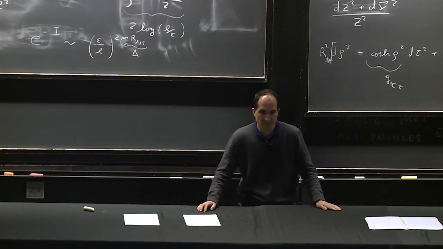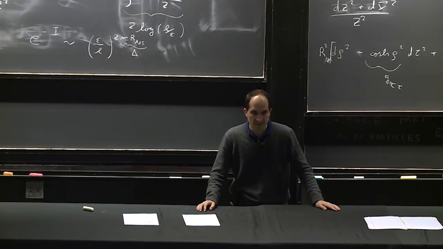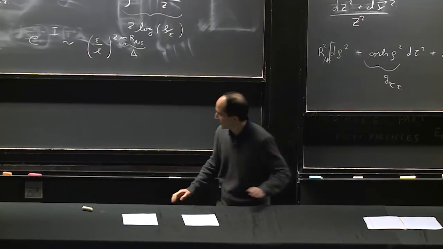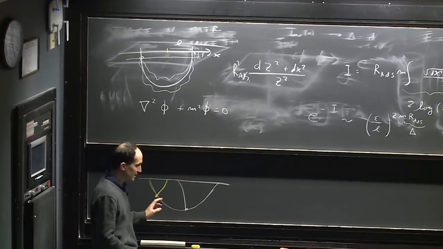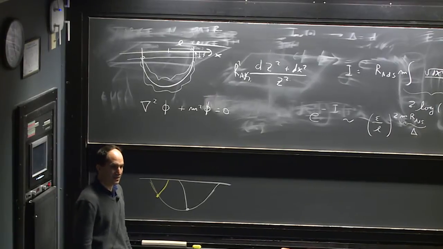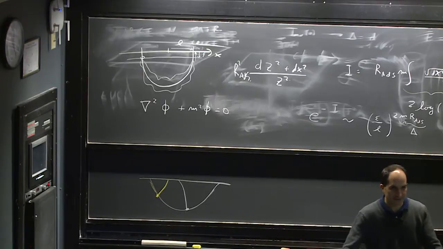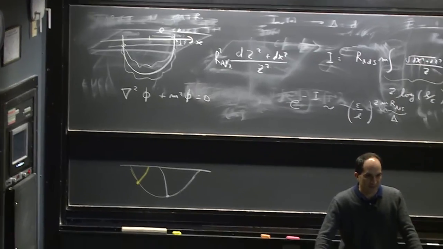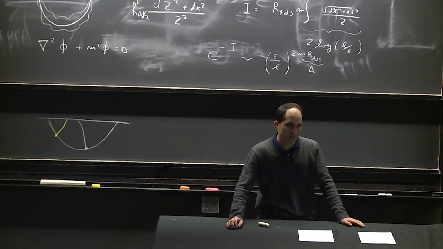So does this represent the finite N correction to the gravity side? Yes. All these interactions are proportional to 1 over N squared. On the field theory side, we can also construct the 1 over N corrections exactly, like considering the multi-traces. And do they correspond to each other? Yes, they correspond to each other.